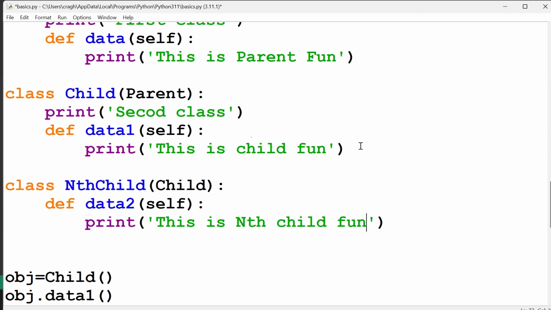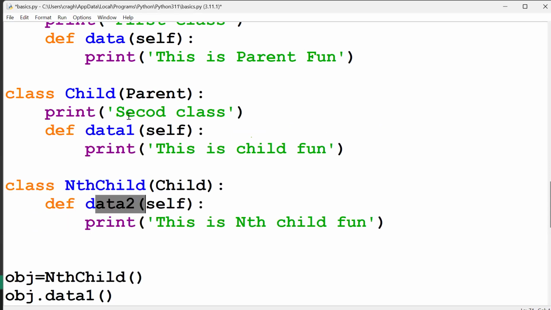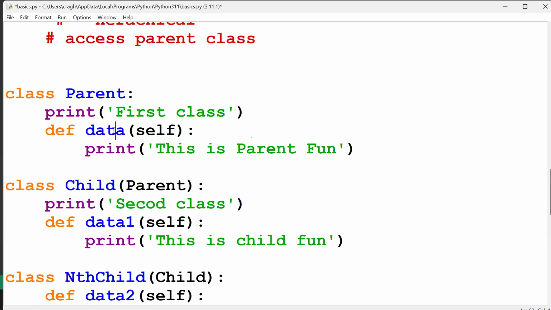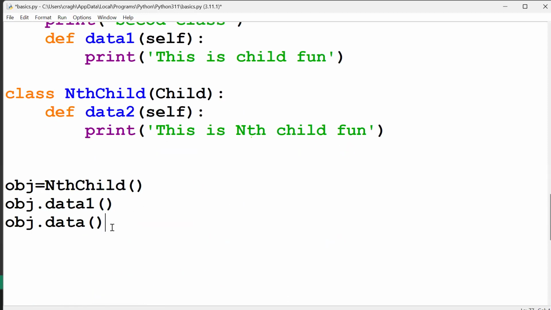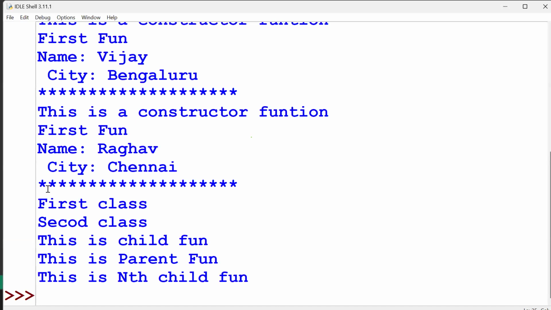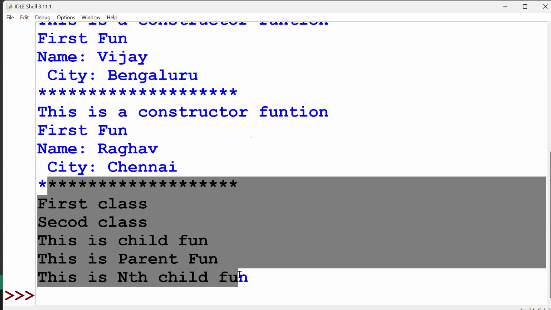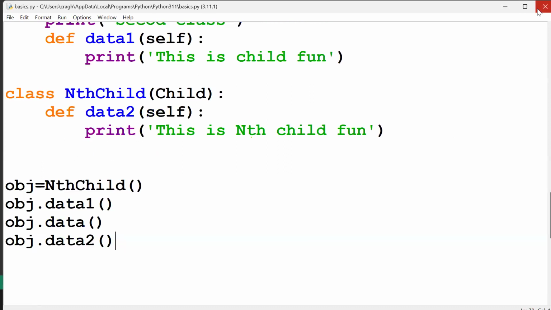Now let me know which is our object. Object is our nth child. So I'll just pass it nth child. Now using this nth child, you can access this component and this function, and even this you can access. Right, guys? Now you can see I will just call obj dot data2 run. You see, first class, second class, child function, parent function, even nth child function also triggered. This is called multi-level inheritance.